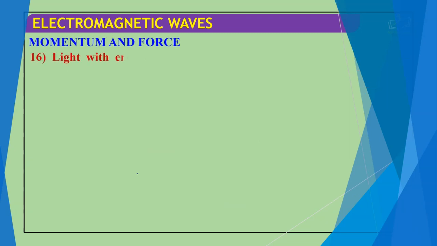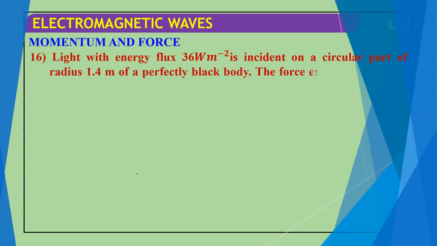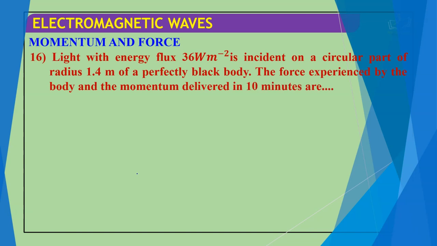Momentum and force. Light with energy flux 36 Weber per meter square is incident on a circular part of radius 1.4 meter of a perfectly black body.